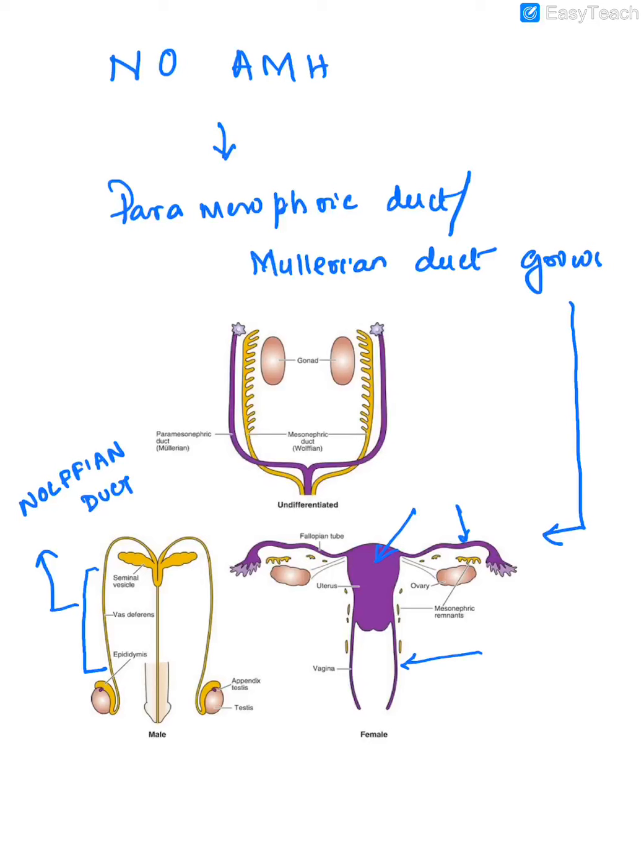Since there is no AMH, as I already told, the Mullerian duct will grow rather than regressing. So this Mullerian duct grows and forms the uterus, the fallopian tube and the upper part of the vagina. See, the Wolffian duct produces the epididymis, the vas deferens and the seminal vesicle in males.